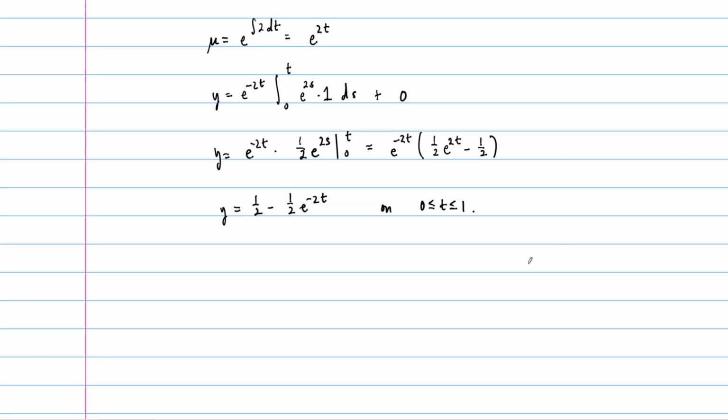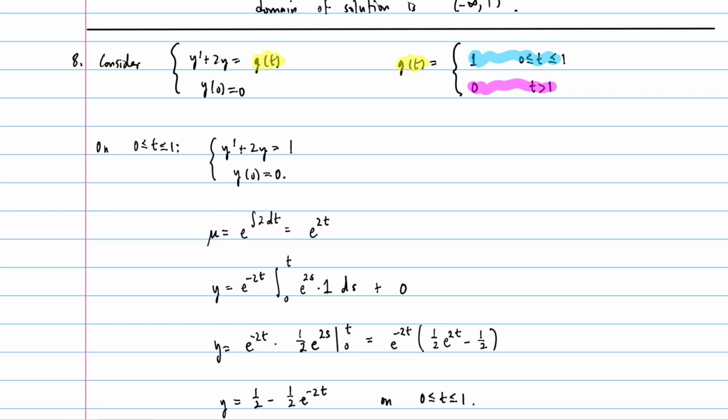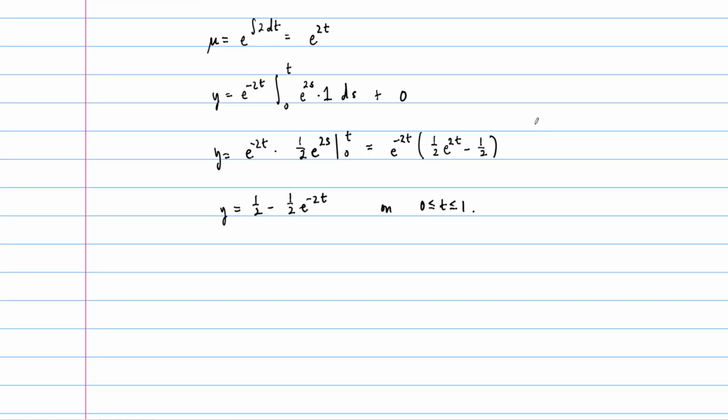What do we have to do next? Now we have to solve a second initial value problem for the rest of the solution. At this point, everything's going to change. We're going to get a different function, and we're going to have to paste our solution functions together somehow. At t equals 1, something's going to happen. So what's y of 1? We want to make sure that these match up, so we need to find our new initial value by plugging into our solution function. Let's call this y1. When t is 1, y1 of 1 equals 1/2 minus 1/2 e to the minus 2.